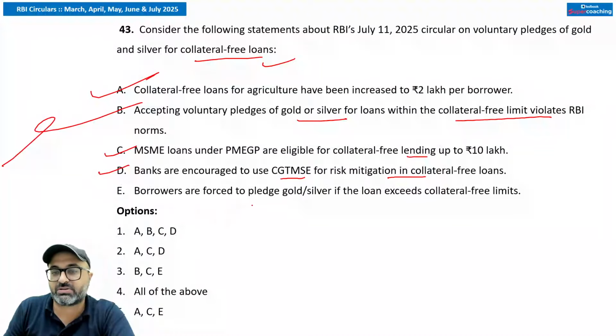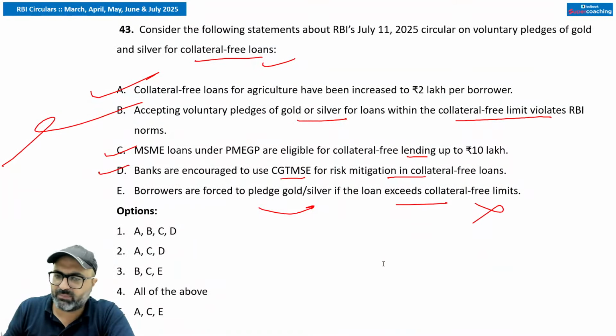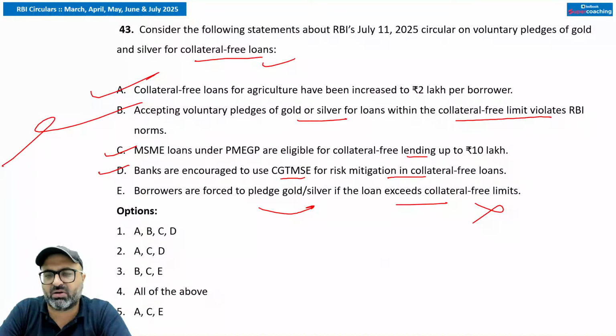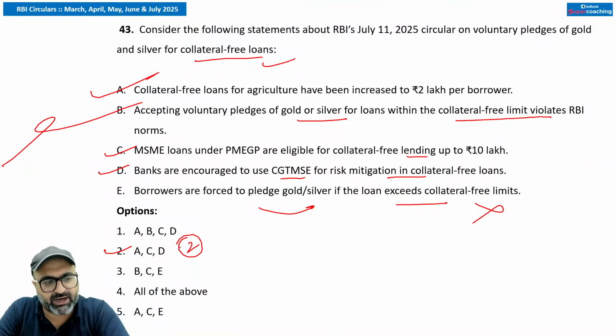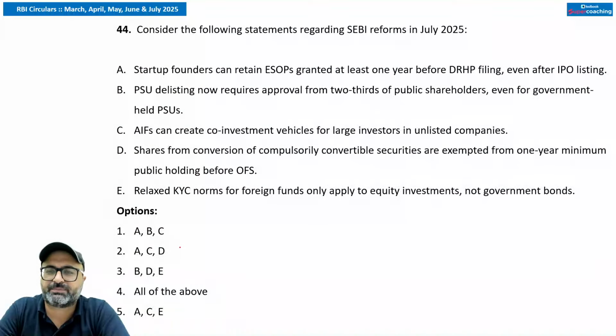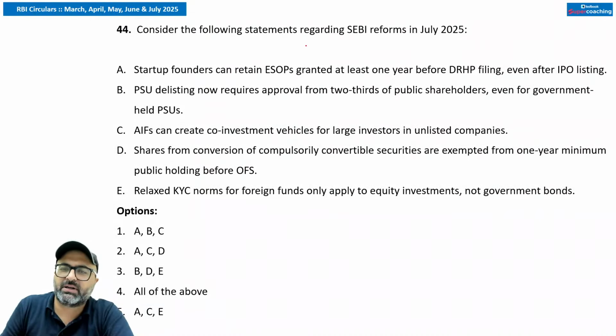This is also correct. Borrowers are forced to pledge gold, silver if the loan exceeds collateral free limit. No. Pledging is voluntary, not mandatory. Even if you are exceeding the collateral free limits, I'm not asking you to for sure pledge your gold or silver only. If you're pledging some other asset, it's okay with me. You have to pledge a collateral, not only gold and silver. So keeping that in mind, ACD is correct. Second option is correct. Sanchita Shraddha has given the correct answer. Brilliant.